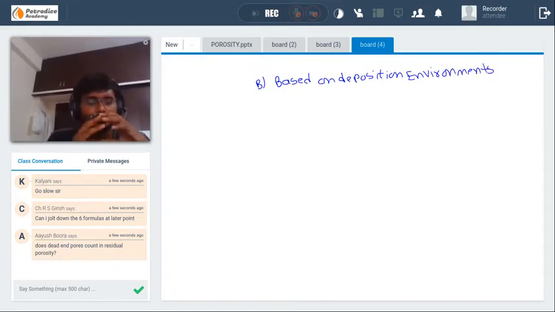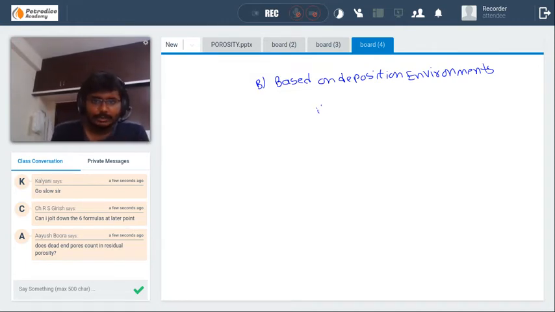During the formation of a particular rock, it goes through various processes. The grains travel from the high places to the low places, and they undergo compaction, then cementation. After that, various geological processes such as fracturing, dissolution, and various other things.